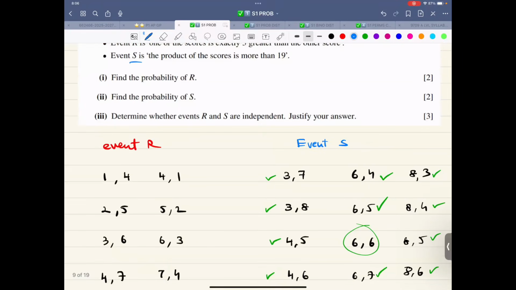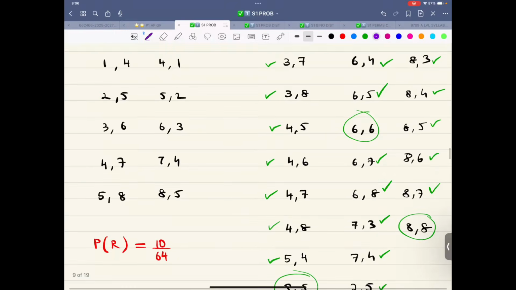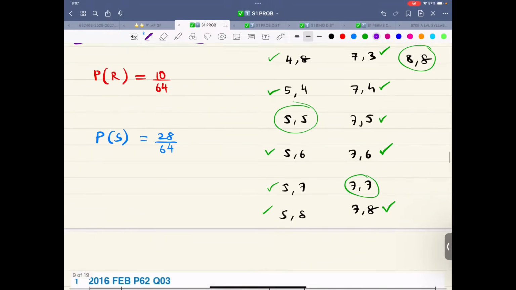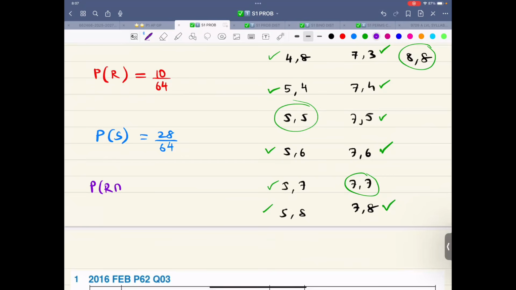Find the probability of R, find the probability of S, determine whether events S and R are independent, justify your answer. So first look for probability R intersection S. Is there anything common? 5 8s are 40. This is common. 8 and 5 is 40. 7, 4, 28. 4, 7, 28. 6, 3, 18. No, 18 is not there. So there are 4 of them that is common. So probability of R intersection S is 4 over 64.